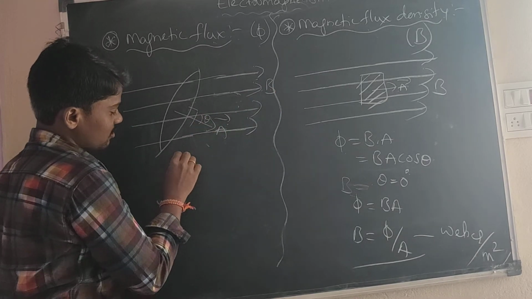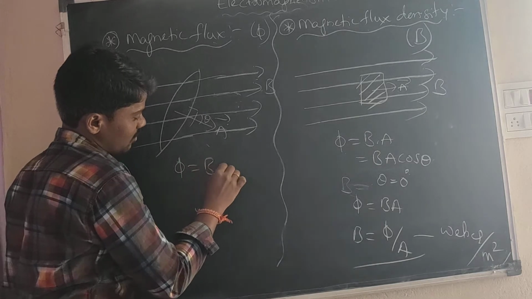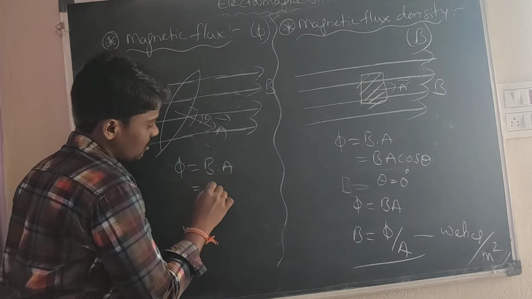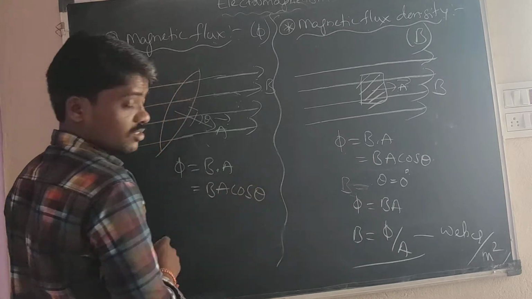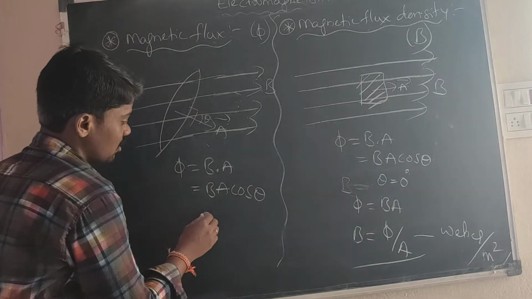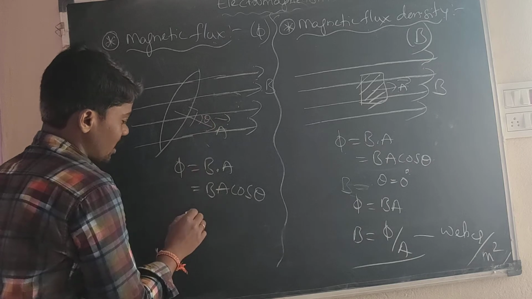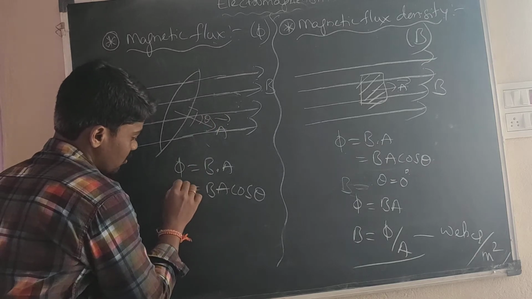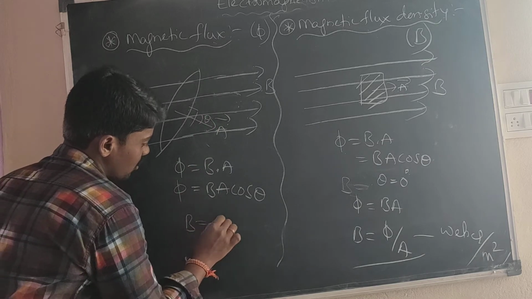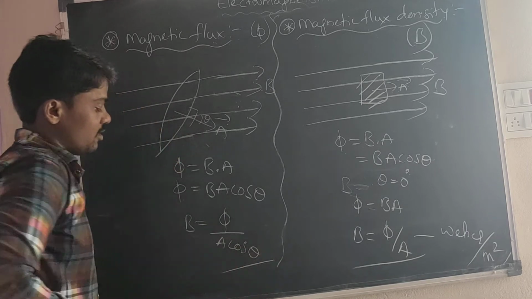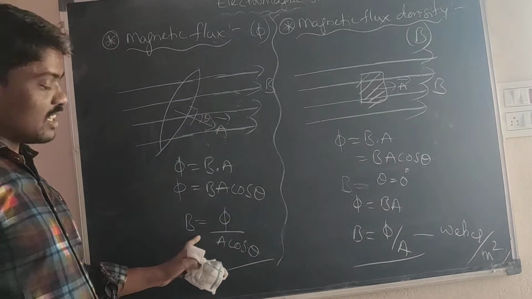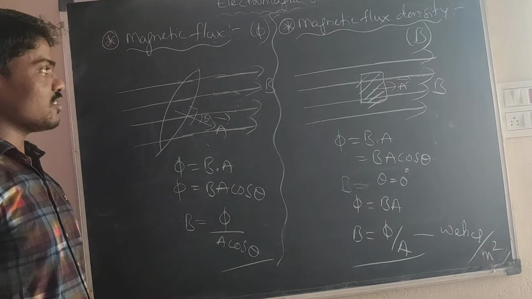Flux phi is equal to B dot A, or BA. Here it is a dot product, which means cos is there. Phi is equal to BA cos theta. Here I don't know how much the value of the angle is. Phi is equal to BA cos theta, so B is equal to phi by A cos theta. The magnetic flux density B is equal to phi by A cos theta.